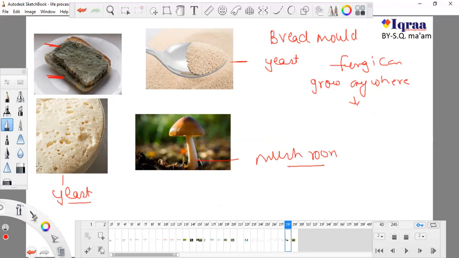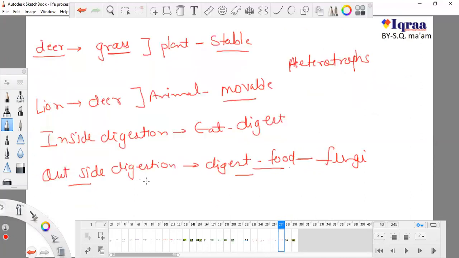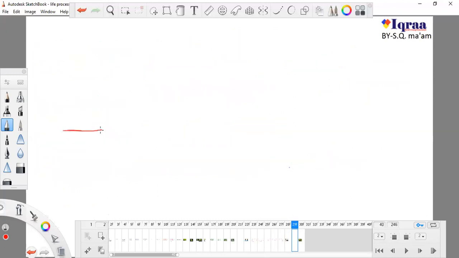What is the reason that fungi are present everywhere? The reason is that fungi first digest their food. If I consider this a fungus, this is a substrate, which can be a food material like bread or any fruit, or it can be wood, a surface, a plant, anything. The fungus comes here and starts to secrete acid. After secreting acid, the fungus digests this part.